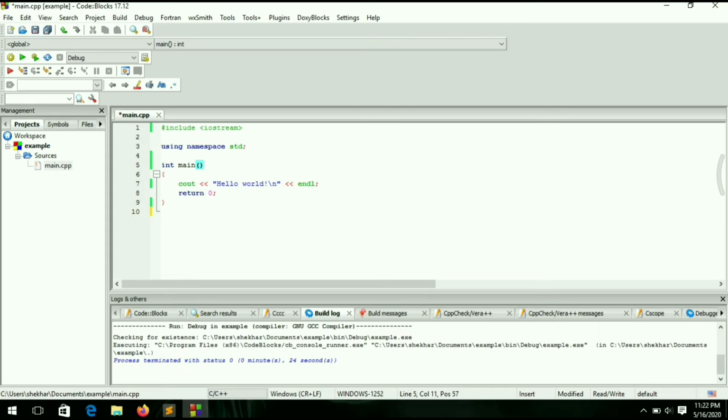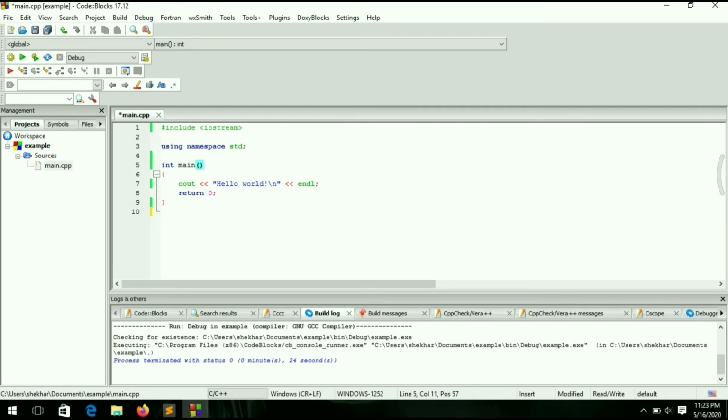And this is a function. How can we say this is a function? Because of these parentheses. If parentheses come after any keyword in C++, it means it is a function. If we write add and these parentheses, the name of the function will be add.